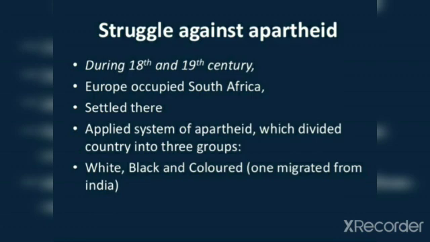A large number of white Europeans settled in South Africa during the 17th and 18th century and became the local rulers. So the white rulers treated the blacks, that is the native people of South Africa, those who are black in color, and the colored people, that is the people with mixed color, I mean, not too black, not too white, in a moderate color, and also the Indians as inferiors.